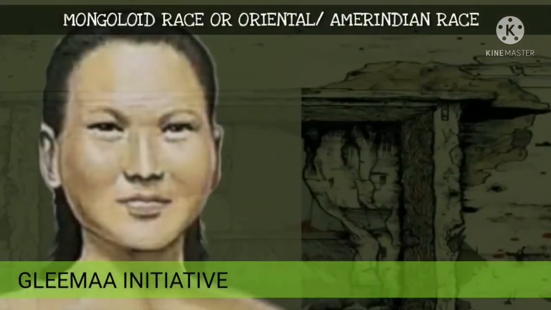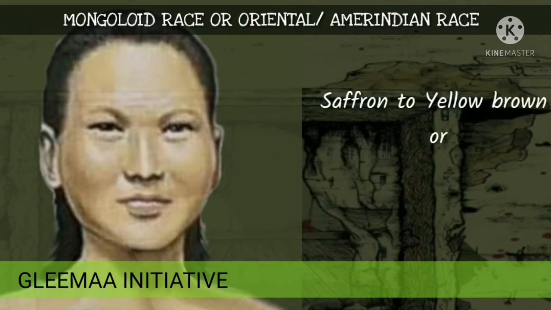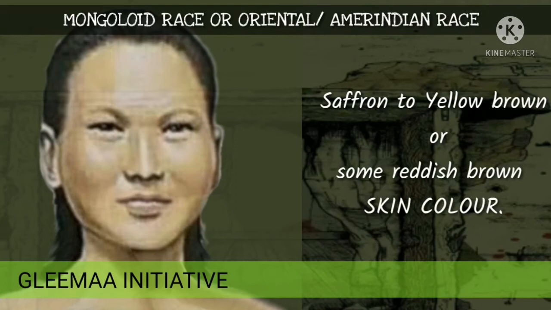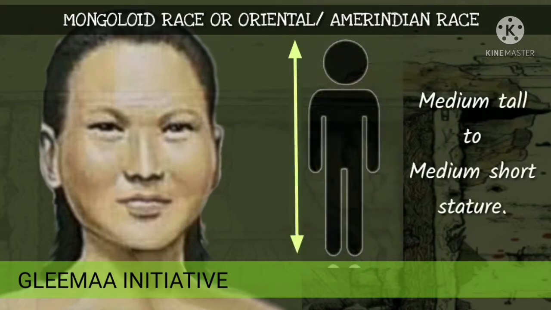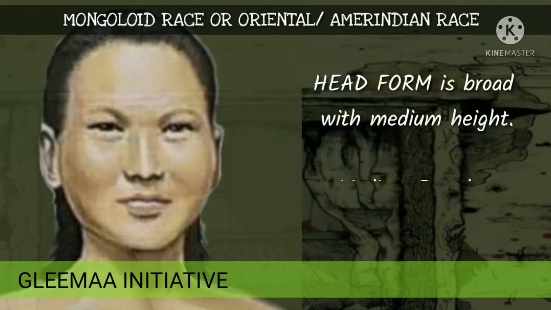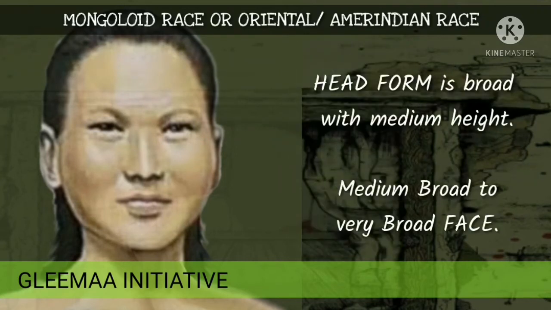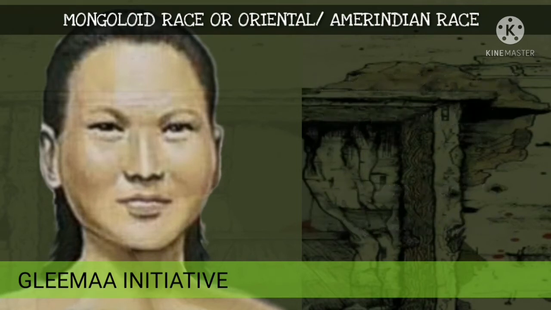Now, the Mongoloid race or the Oriental American race. This race has what we call saffron to yellow brown or some reddish brown skin color. They are medium tall to medium short stature. Head form is broad with medium height, medium broad to very broad face.